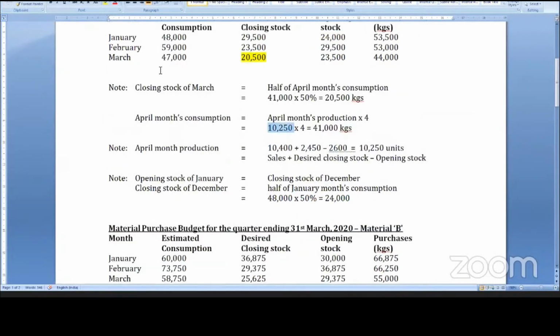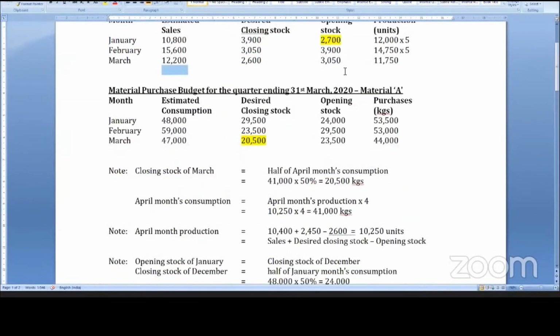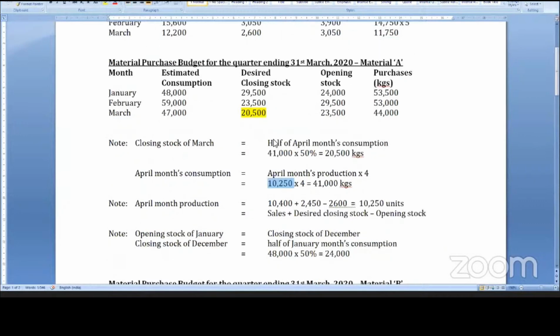Using sales for the month of April, closing stock for April and opening stock for April, production will be 10,250. In the same way you have to find out the answer. Only if you try can you get it. Now this is just an idea that I can give you.